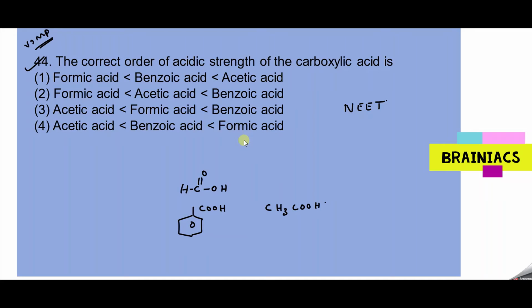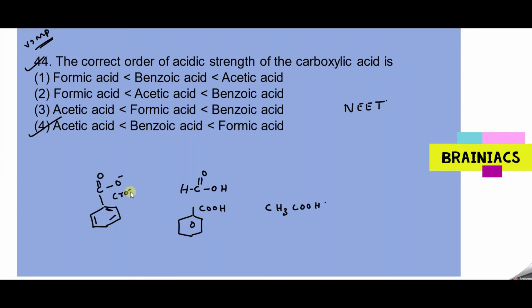I will tell why this can come for the exam. Most of the students will think that in benzoic acid, once the H plus is released, this can enter into resonance with the benzene ring also, making it more stable. So students will think benzoic acid is more acidic than formic acid, but not. The reason is cross conjugation is happening.